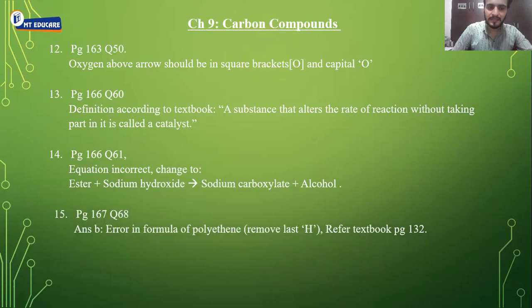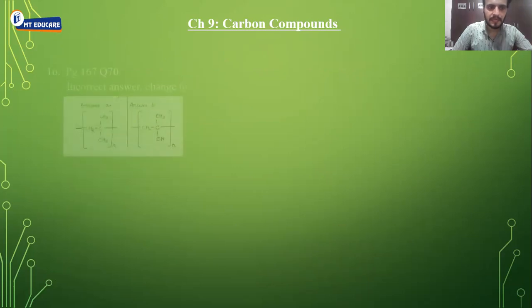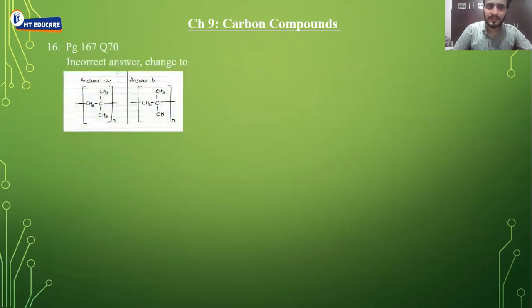Next, page 167, question number 68. Again, answer B point, error in the formula of polyethylene. Remove the last H, and if you want, you can refer to textbook page number 132 for the correct diagram. Next, page 167, question number 70, incorrect answer, change it to the answer as you can see in the diagram.